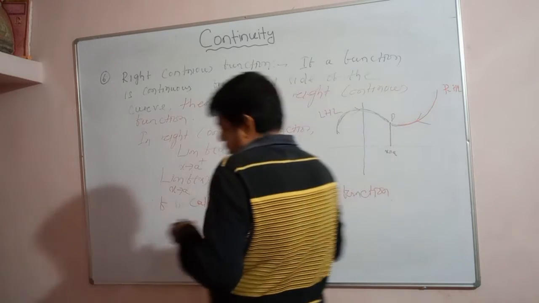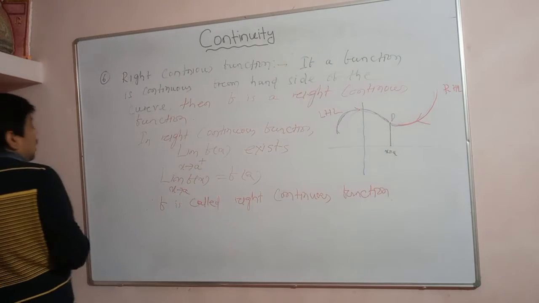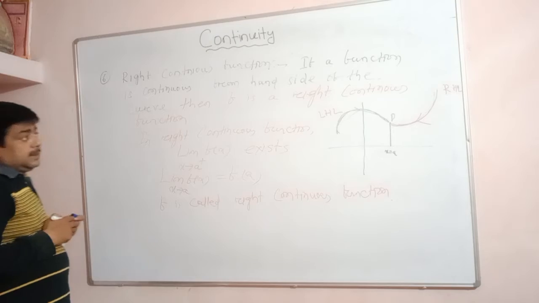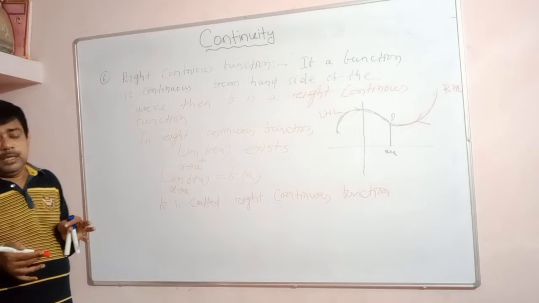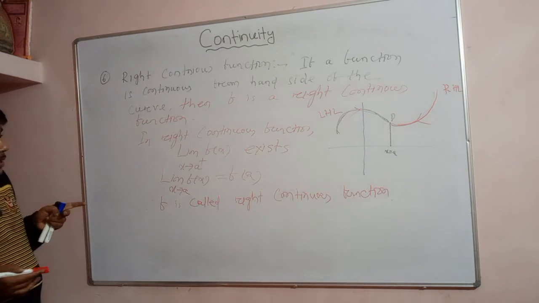So if the left hand limit and the right hand limit are equal, then the limit exists.